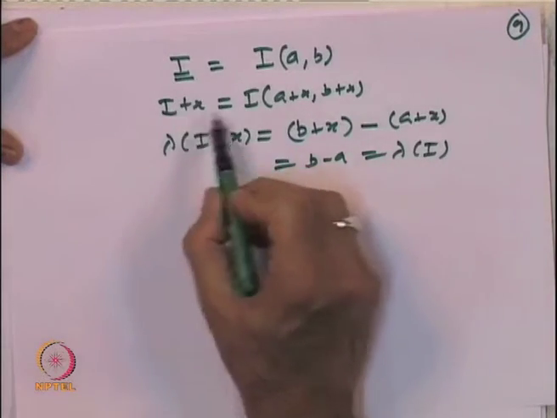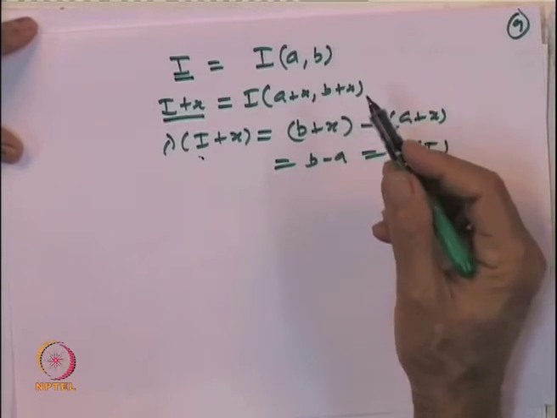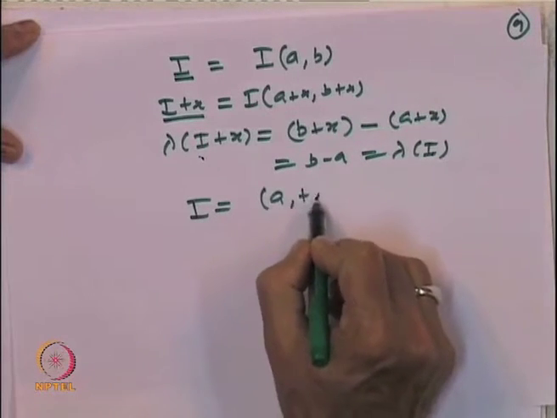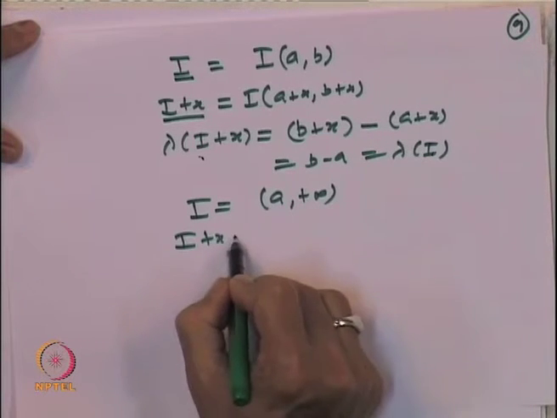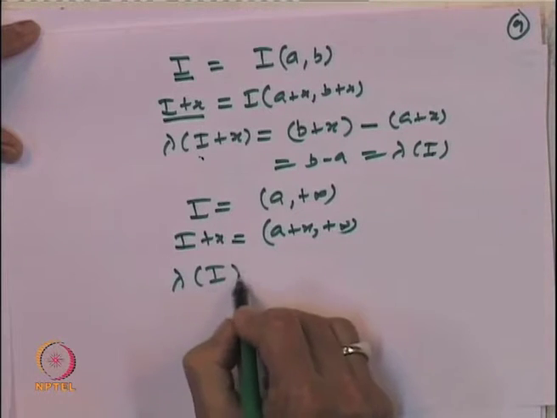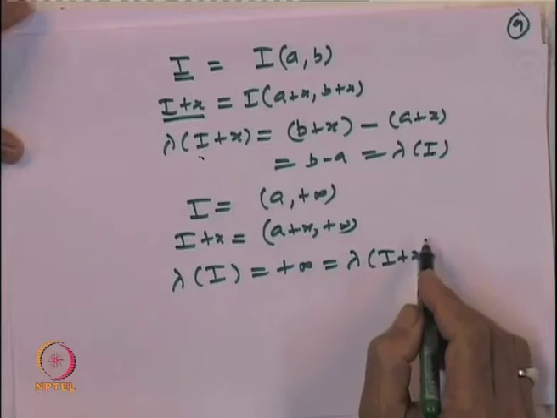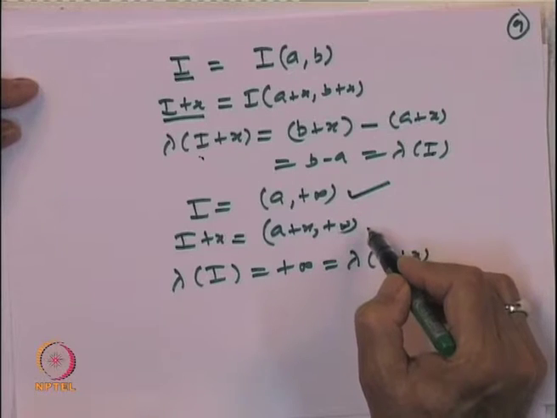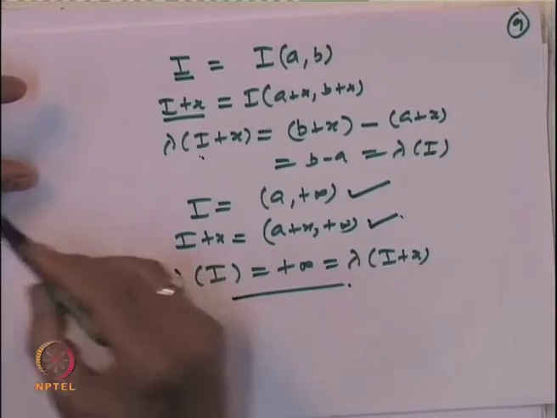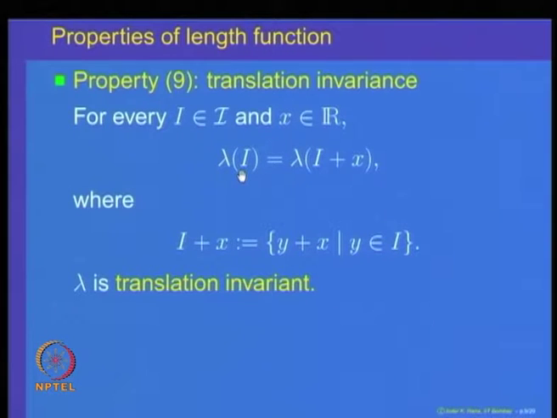So, length of I is the same as length of I plus x, and that is for finite intervals, and the same proof continues for infinite ones. For example, if I is equal to a to infinity, then I plus x is a plus x to plus infinity, and in either case length of I is equal to plus infinity, which is the same as length of I plus x. So, we are basically observing that if I is an infinite interval, its translation remains an infinite interval. So, the values of both are equal to plus infinity. This is what is called the translation invariant property of the length function.